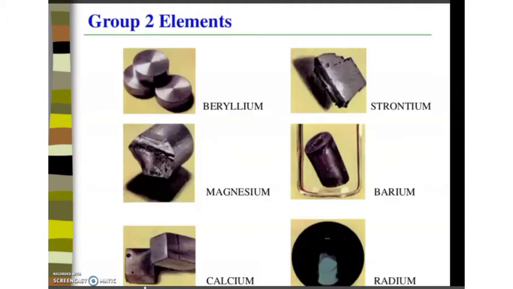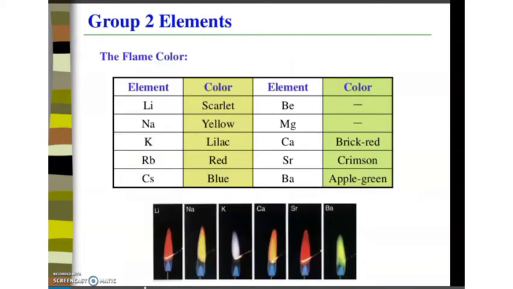These are the physical states of alkaline earth metals. If we take all alkaline earth metals, they are soft metals. This is the image of alkaline earth metals.